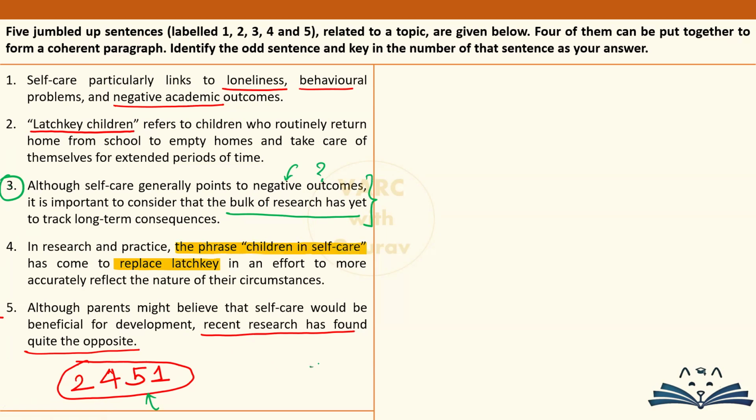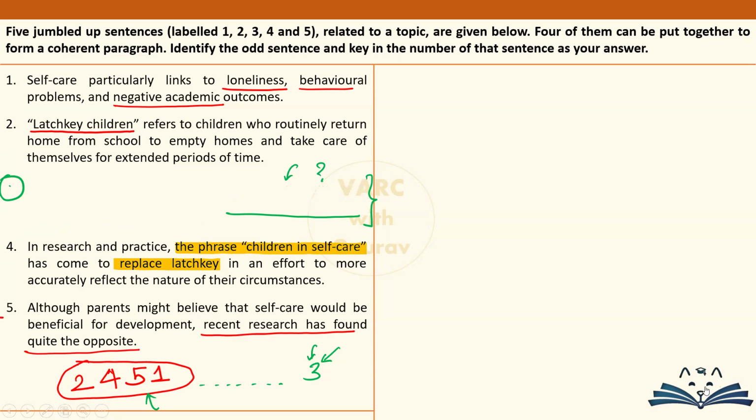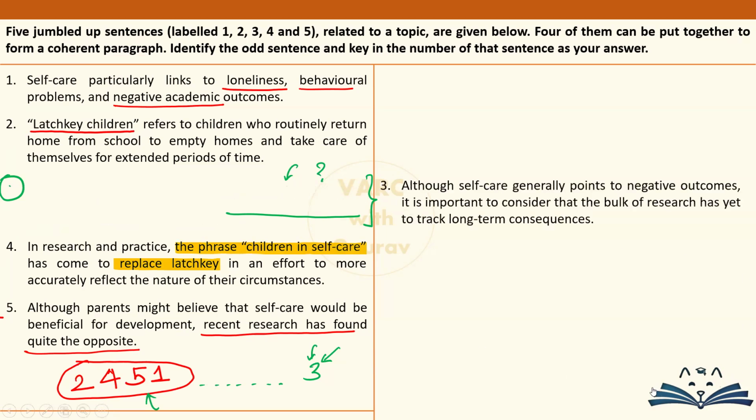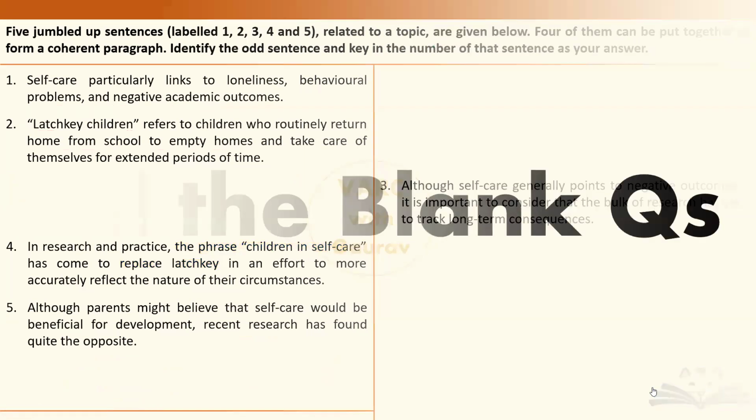ये थोड़ा सा बाद में आना चाहिए, और भी थोड़ा सा इंफॉर्मेशन दिया जाएगा and then the shortcoming will be confessed कि हाँ शॉर्ट टर्म में भले ही कुछ डिफिकल्टीज दिख रही है, लॉन्ग टर्म इफेक्ट्स yet to be considered. Okay, so this is the approach that is taken. So this question is actually pretty reasonable and hence sentence 3 is a good odd one out for an answer. Okay, still if you have any doubts let me know in the comment section. Okay, all right, let's go ahead now.